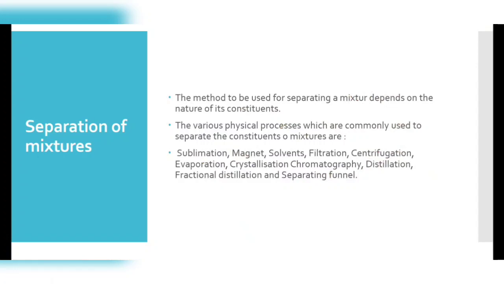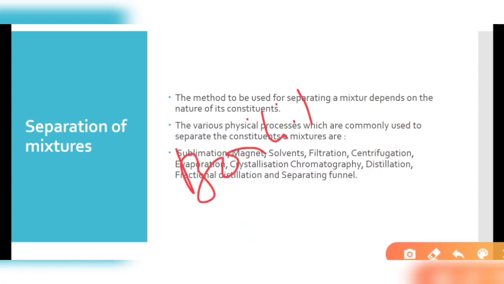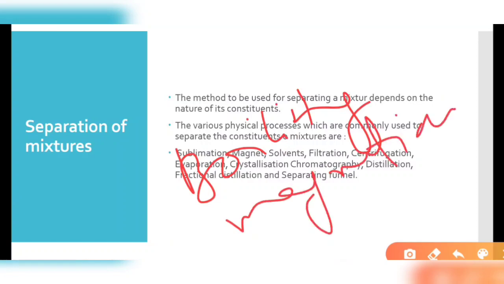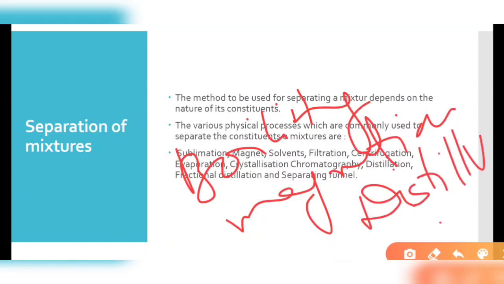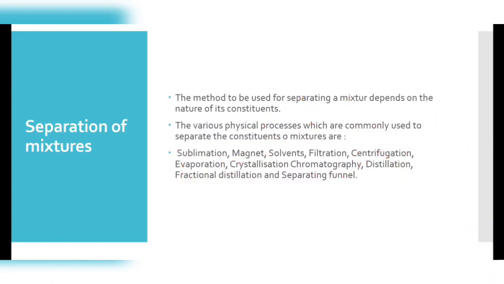The method used to separate different kinds of mixtures depends upon the nature of the constituents and their physical properties, like boiling point or magnetic attraction. In distillation, for example, we evaporate the substance, and by using such a physical property we can separate these mixtures.